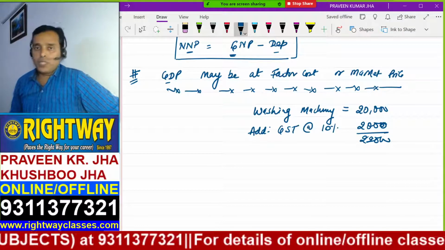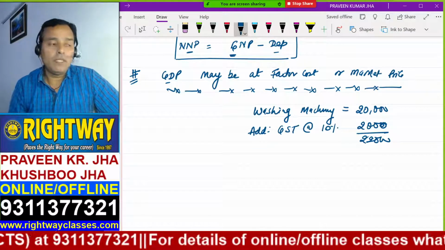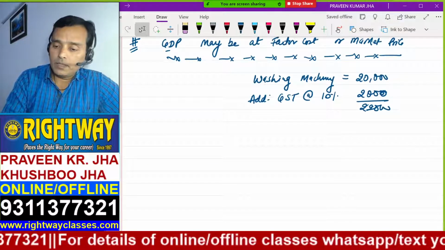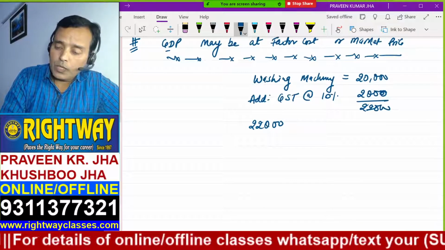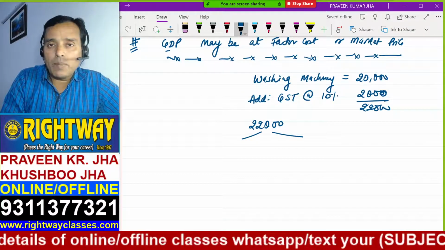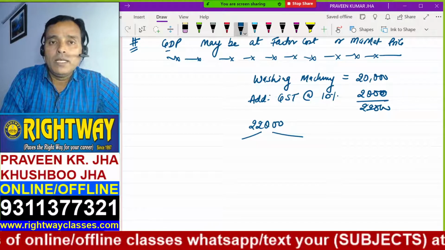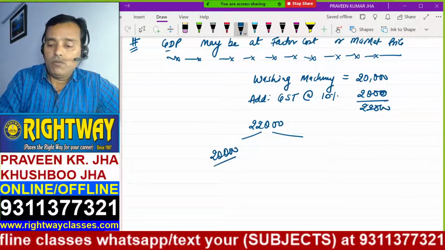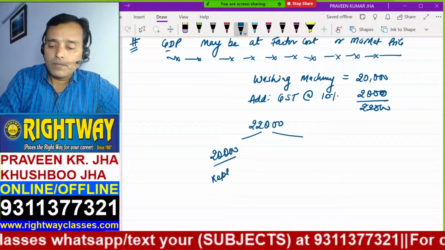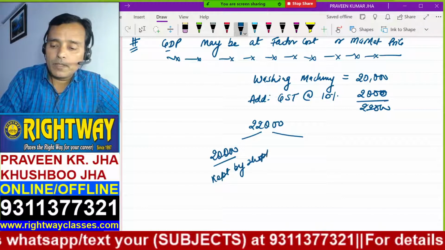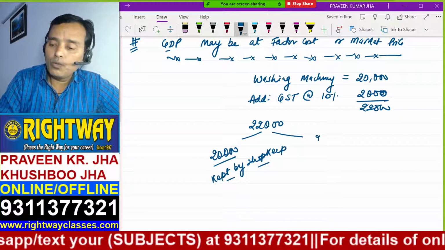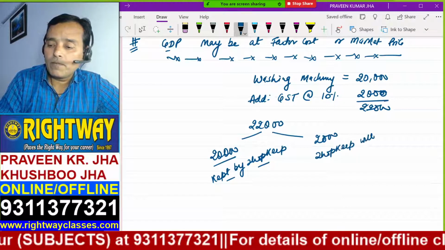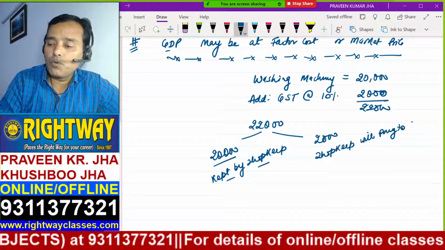You will pay 22,000 to the shopkeeper. But out of this 22,000, how much money will be kept by the shopkeeper and how much will be given by the shopkeeper to the government? 20,000 will be kept by the shopkeeper, and 2,000 rupees the shopkeeper will pay to the government.